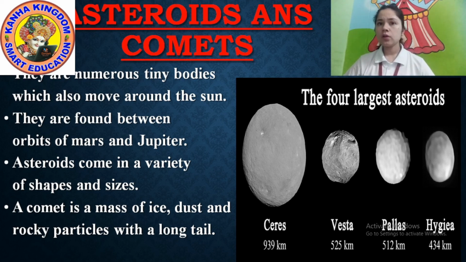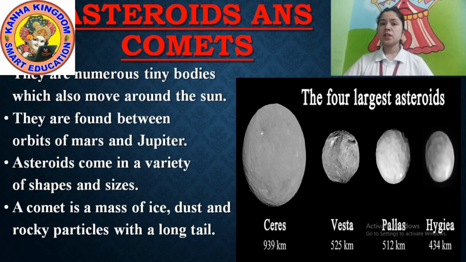They are small in size and also move around the sun. They are found between the orbit of Mars and Jupiter. Clear? We saw little rock-like bodies on the orbit of Mars and Jupiter just before.